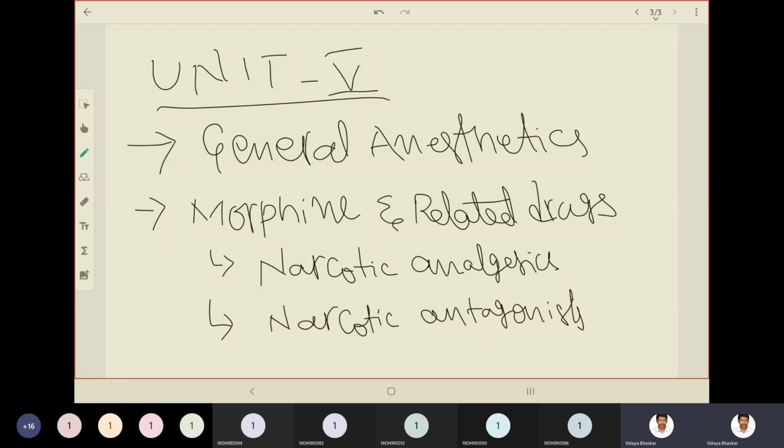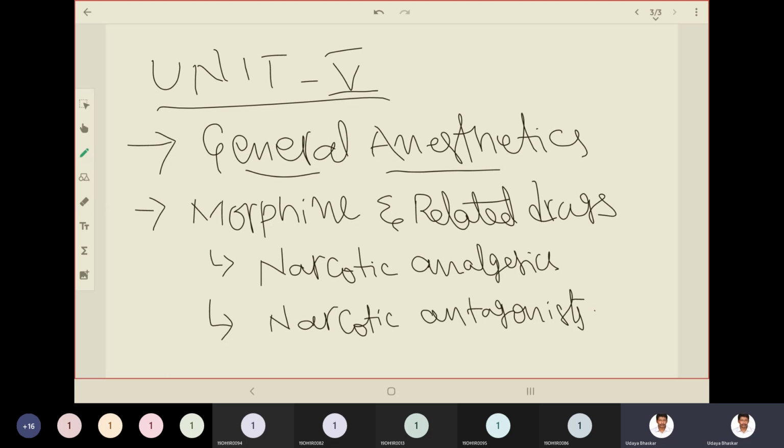So what is a general anesthetic? What is anesthesia? What do you know about anesthesia? When do we use anesthesia? General anesthesia is like inducing unconsciousness.